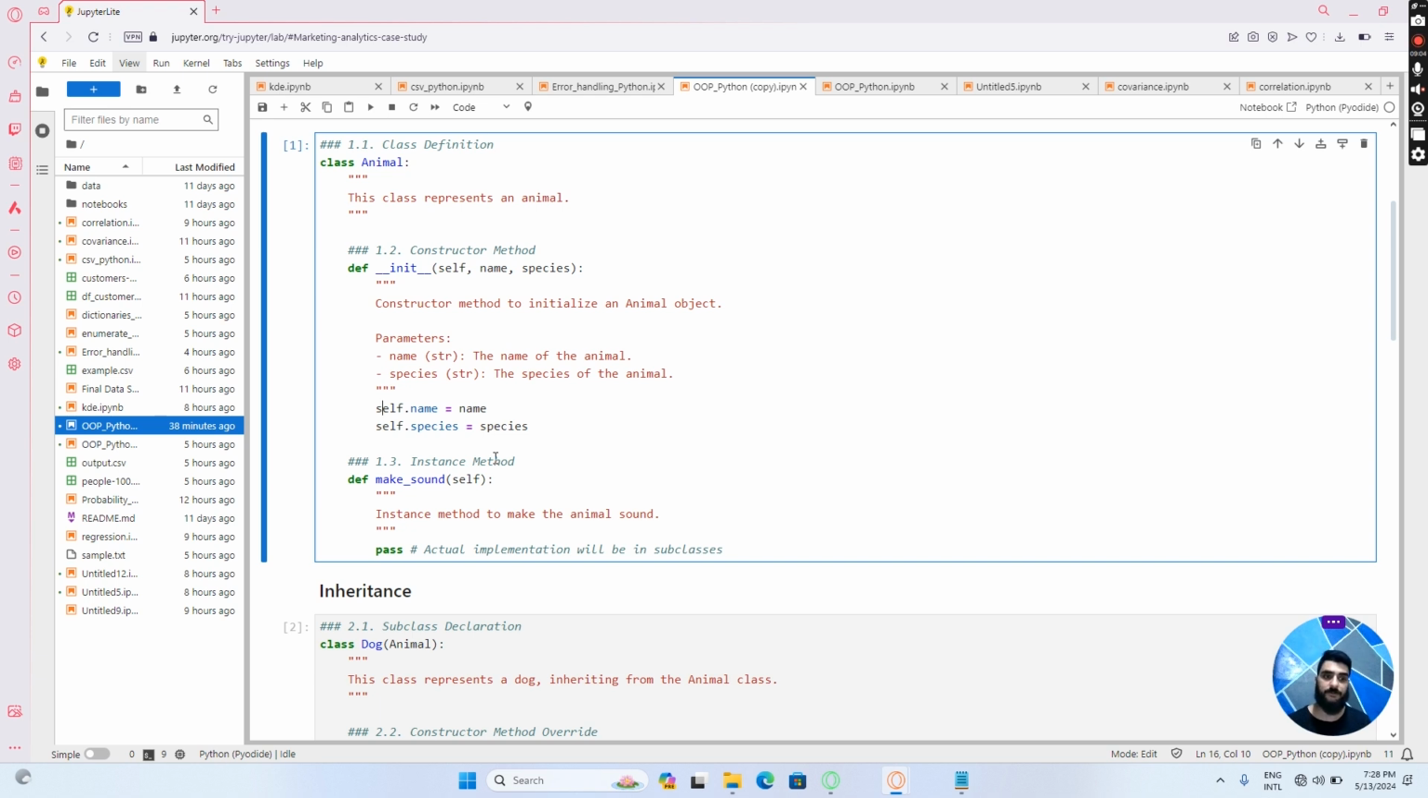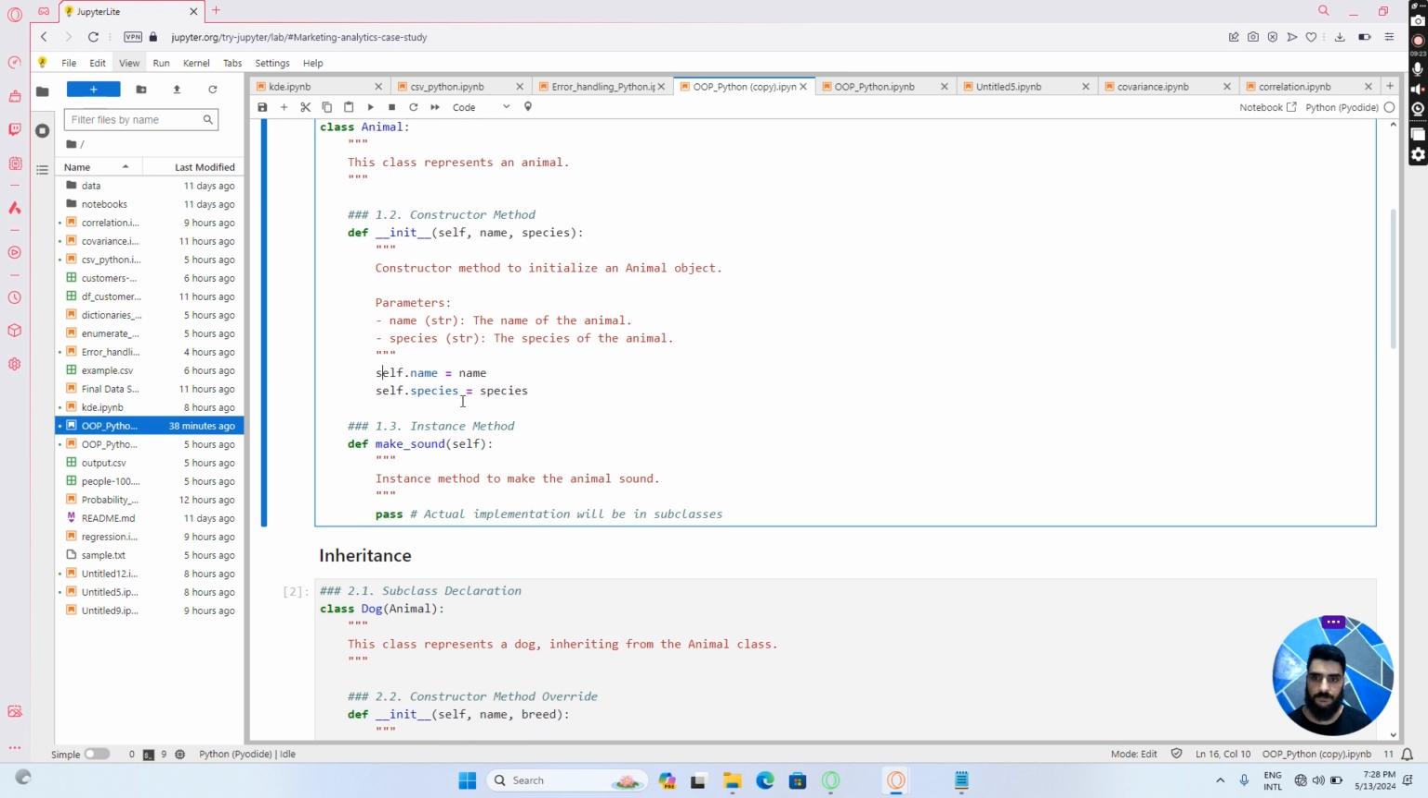Remember, class is a blueprint. With that blueprint, you can create some quantity, and that quantity is called an object. And when the object is being created, this init method or constructor method creates the attributes for that object, or instance of that class.